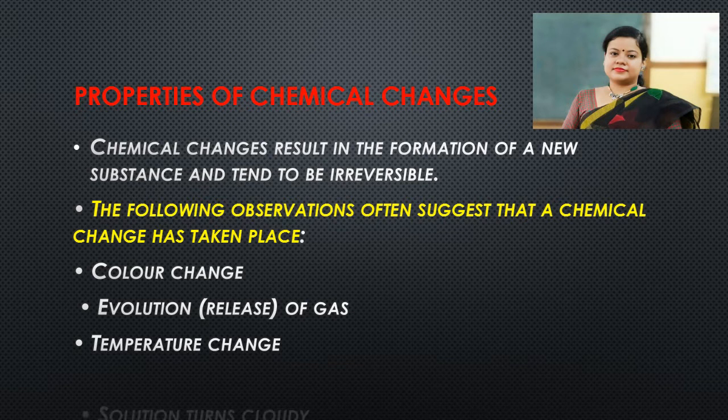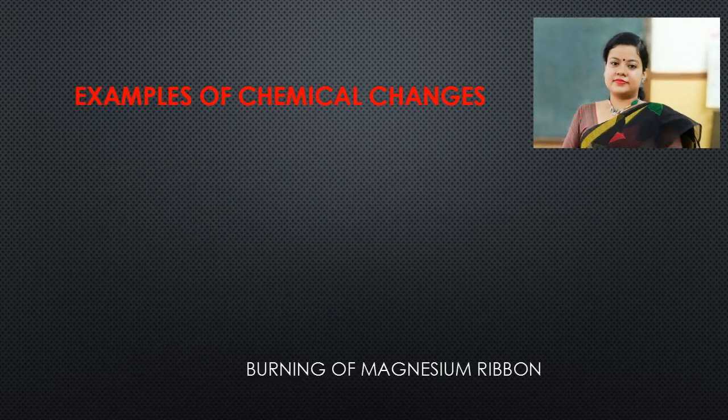Solution turns cloudy. If we pass carbon dioxide through fresh lime water, we will see that lime water turns milky due to formation of calcium carbonate. So these all are indications that chemical changes have taken place. Examples of chemical changes. A few more examples we will discuss. First is burning of magnesium ribbon.